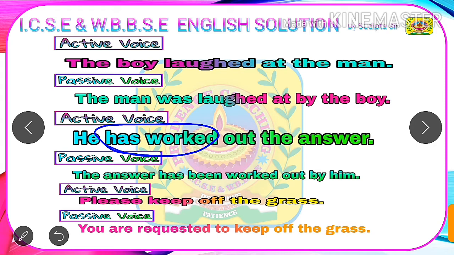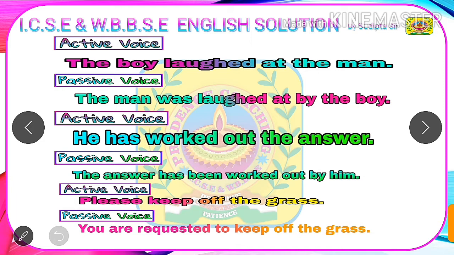Because the structure of present perfect is subject plus has or have plus V3 or past participle form of the verb. Here the subject is he, so we have used has, because with third person singular we always use has. Next we have the past participle form of the verb work, that is worked. Students, so we have recognized the tense is present perfect.